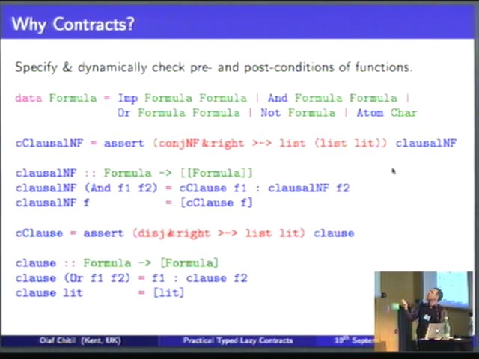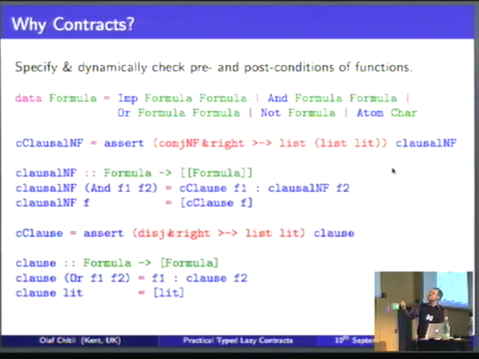Well, that's exactly what we express here in the contract. In this line, we connect to our old definition, which is without contracts, this kind of contract, and we say the whole thing is a function, and the function takes as input something which is in conjunctive normal form, and it also actually has to be right bracketed. So if you have these associative operators, like for example and, it always has to be in the right bracketed form, otherwise this function won't work.